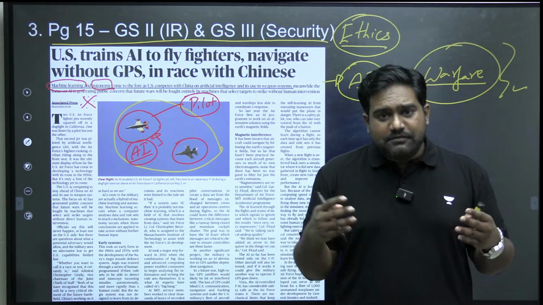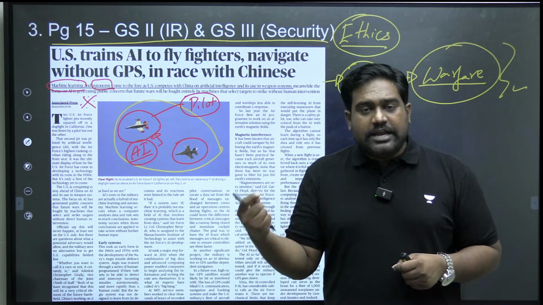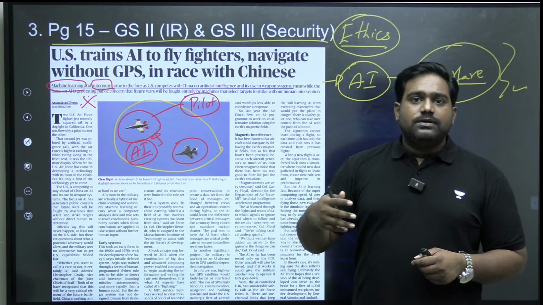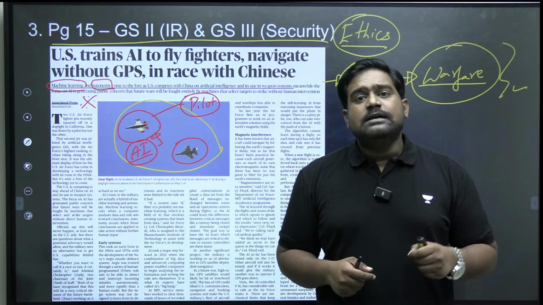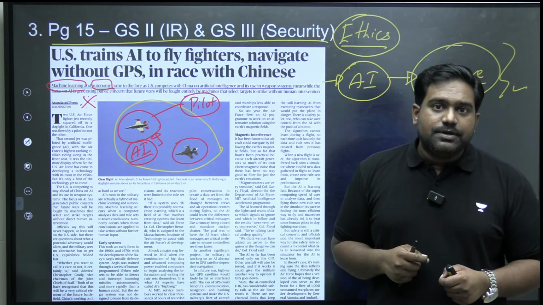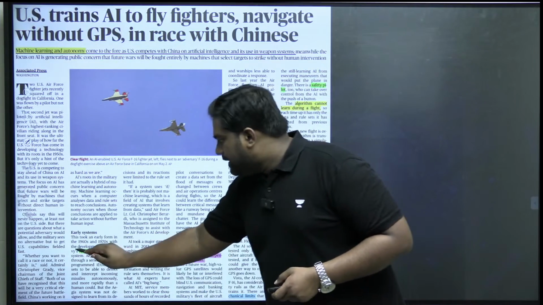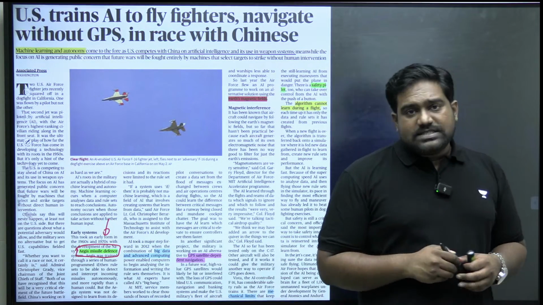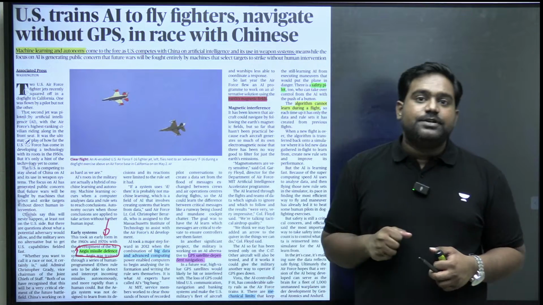China is not far behind. In fact, US and China are already in a race in deploying AI tools into military hardware. In fact, there is a big history behind this. Since many decades, armed forces, especially US, China, and a few others, have been trying to bring machine learning into military systems. For example, through the Aegis missile defense system in the 60s and 70s, the US armed forces brought in autonomy and part of machine learning into air defense.